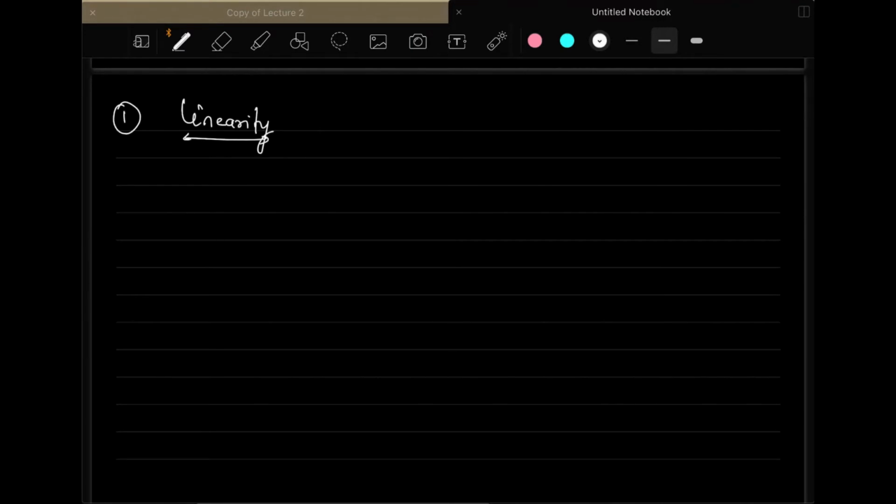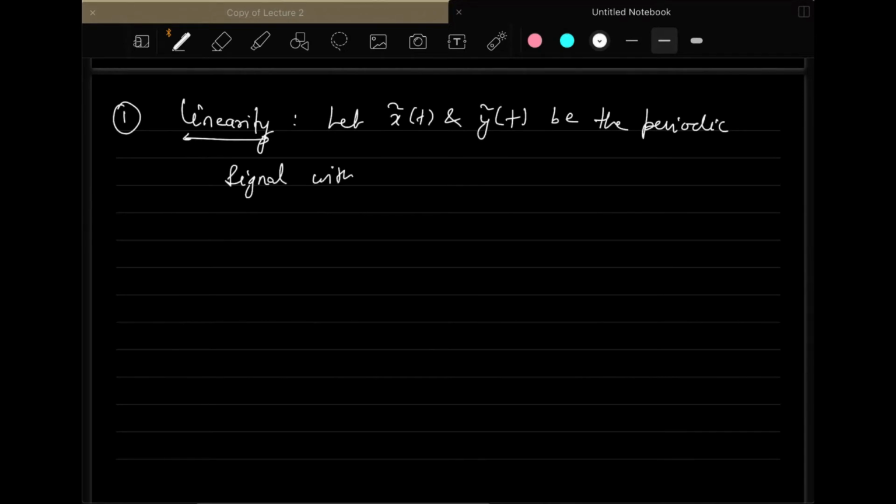In the linearity property, what it says is, let x tilde t and y tilde t be periodic signals with period T. If you take the Fourier series coefficients of x tilde t, its value, let us say, is ck, and if you take the Fourier series coefficients of y tilde t, its coefficients come out to be, let us say, dk.